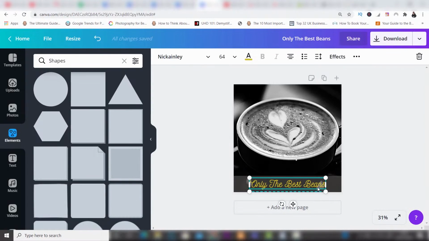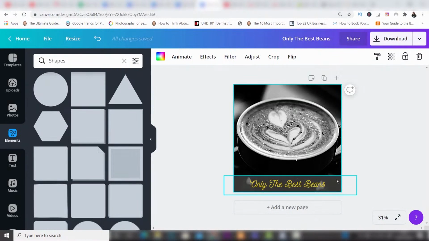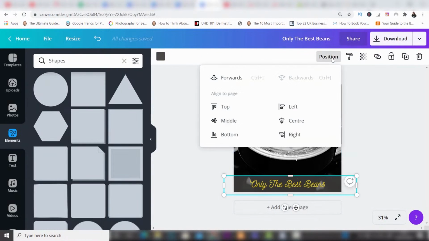Now, as you can see, I've showed you only a few options here. There are so many more things that you can go into, but you can see now how easy it is just to create a post or a design. We've chosen a photo, we've changed the text, and we've also chosen a background for the text to make it stand out even more. You can do a lot more, of course, by clicking on these, and then you can change the position of them, which means that you can bring it forwards, or you can make it go backwards, and you can change exactly where it is, if it's left, right, middle, center, etc.